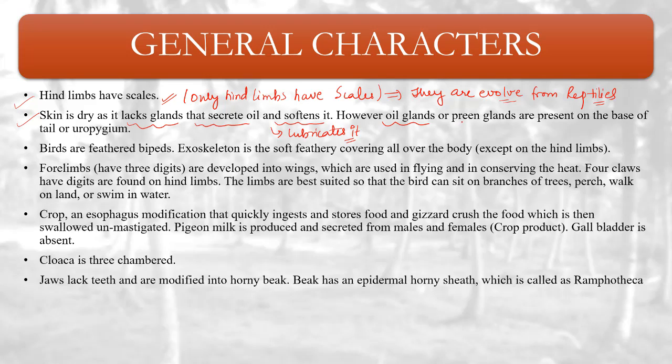However, oil glands or preen glands, very important, are present at the base of the tail, or uropygium. So the base of the tail is known as what? Uropygium, which has an oil gland, also known as the preen gland. Understood?